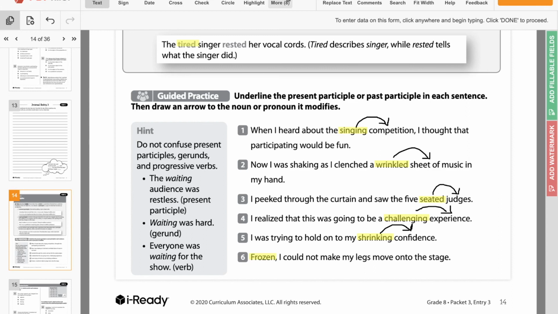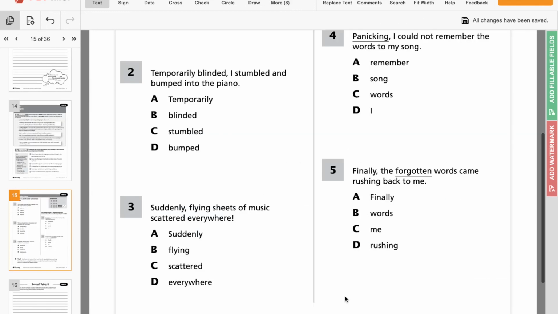Okay? So now you guys are going to do page 15 on your own. If you need any help with these, I'll be available in office hours. Make sure that you're looking to make sure, don't just immediately assume that those ing or those ed words are immediately a participle, because sometimes they're still a verb, right? So we need to make sure that we're looking for either ing ending, ed ending, or en endings.